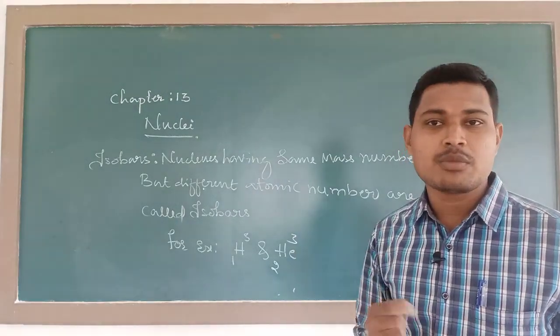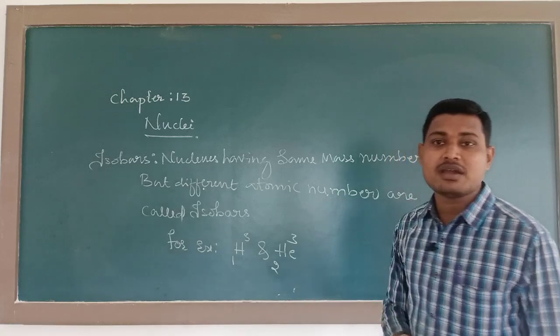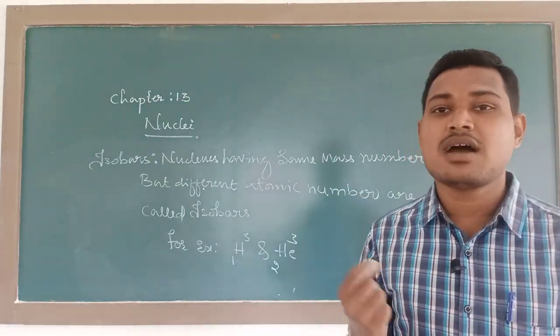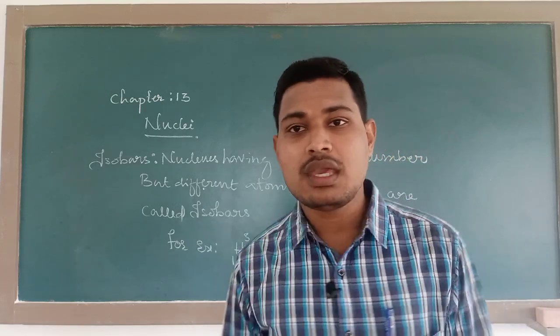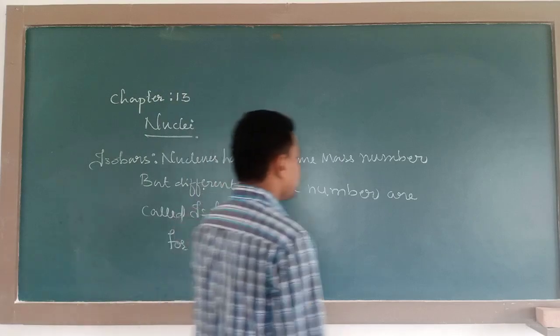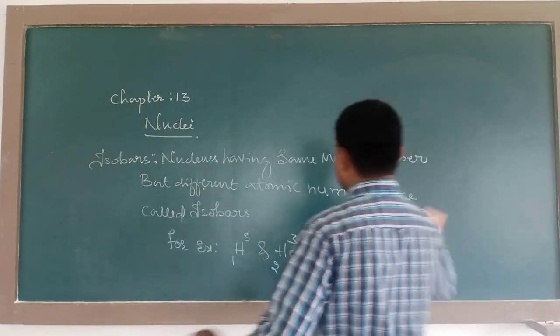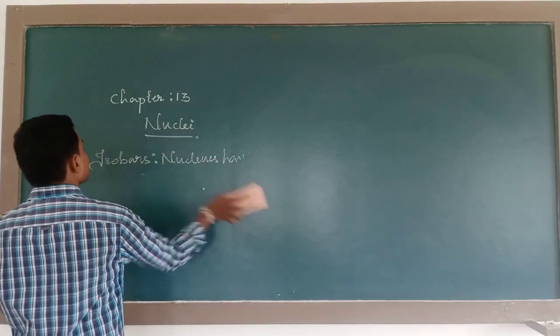Nuclei having the same mass number but a different atomic number are called isobars. Is it clear? Next, we have the definition of isotones.